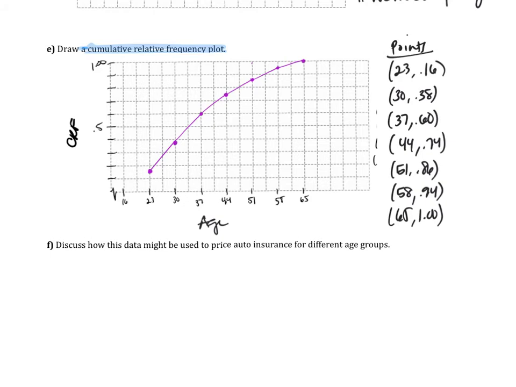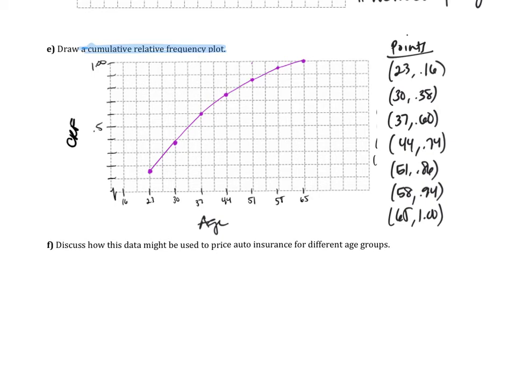All right, so some things you should notice about my graph is I have the same scale as above. I have a labeled x-axis, a labeled y-axis. I plotted my points. They are connected rigidly, not with a curve. That's very important. I end at 100%.